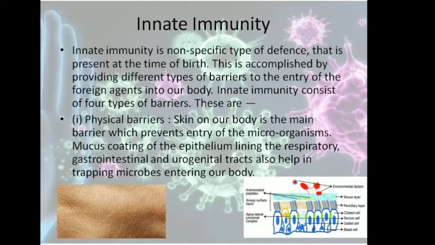These are, first, the physical barrier. So as you can see here, skin on our body is the main barrier which prevents entry of the microorganisms. Apart from this, the mucus layer which is present in the respiratory, gastrointestinal and urogenital tracts also helps in trapping microbes entering our body. So you can see here the mucus layer that is present here. In this case, it is present in the respiratory tract, and it prevents different microbes from entering the body.